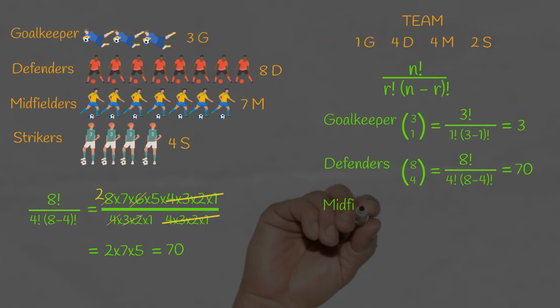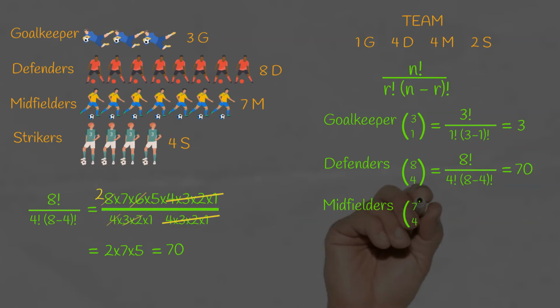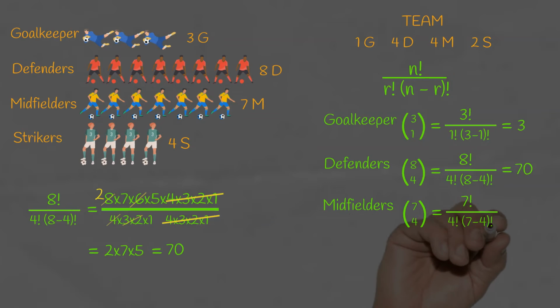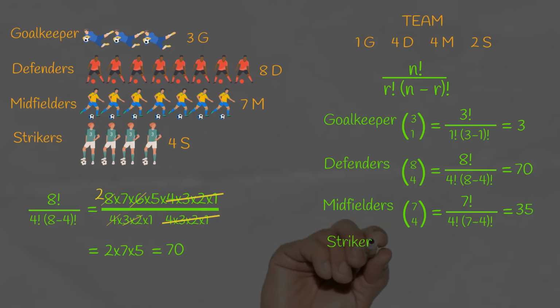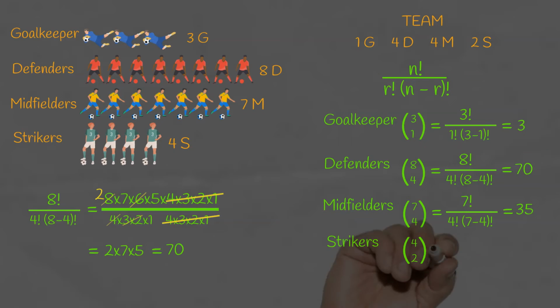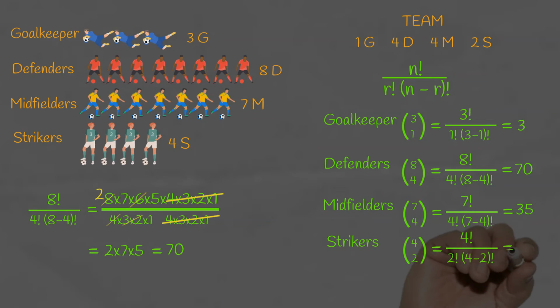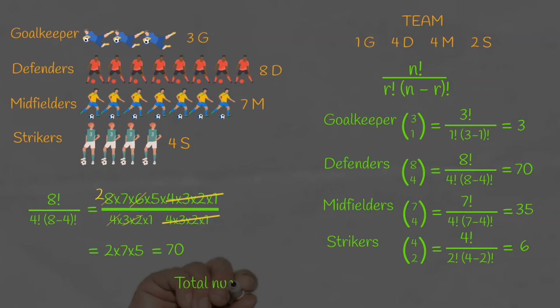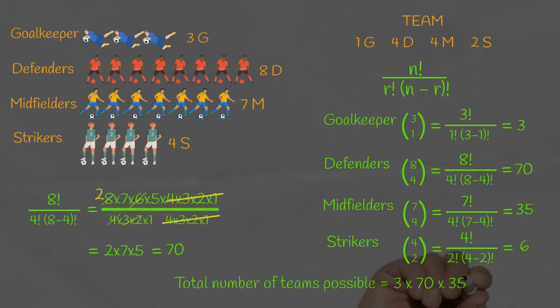Then continuing, we have midfielders, 7 choose 4, which ends up as 35 different ways to choose them. Finally, we have strikers, which is 4 choose 2, and the answer to that is 6. So the total number of teams possible is 3 times 70 times 35 times 6, which is 44,100.